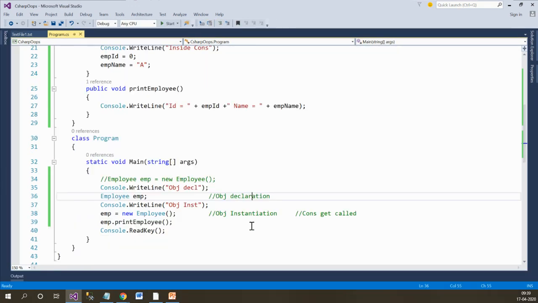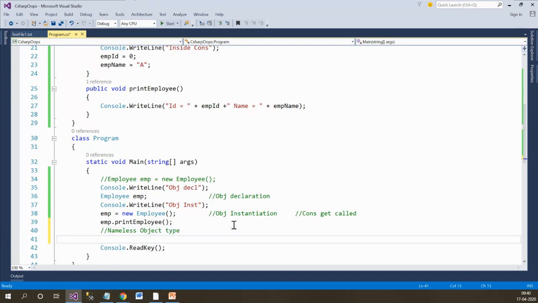Apart from that, one more tricky interview question you might face is, can we call a constructor without the object of the class? The answer is yes. This question is being asked just to check whether the interviewee has knowledge of this concept, the nameless object type.